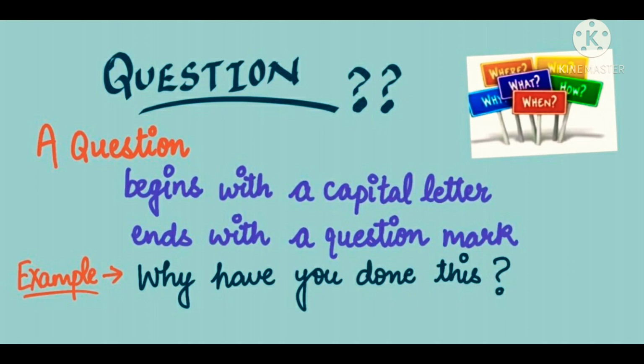Here you can see WH family like where, when, what, who, whom, how. So these are the WH family words, and the question begins with a capital letter and ends with a question mark. For example, why have you done this? Here you can say the very first letter, that is W, is in caps, and at the end of the sentence there is question mark. So never forget to put question mark at the end of the sentence if that is a question.